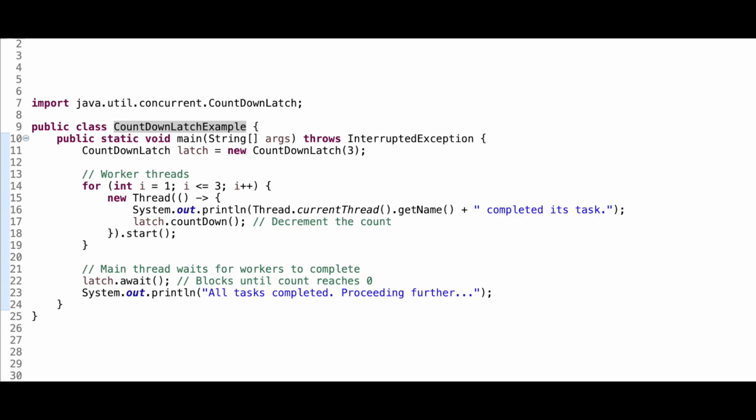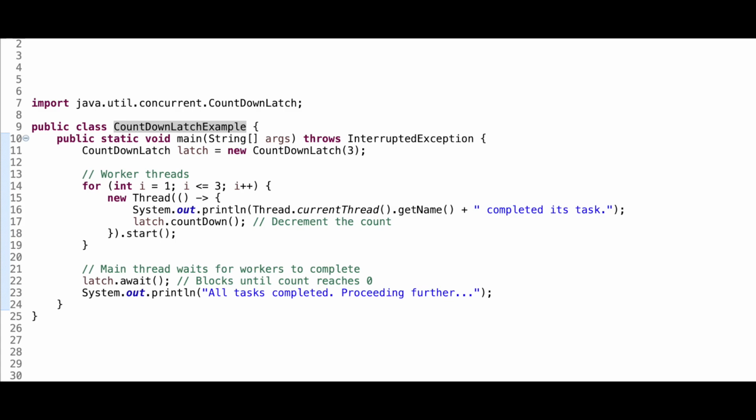saying is create 3 worker threads, okay, and then iterate over it. So now the first thing is that you want to use 3 worker threads. Now you have created 3 threads and you are printing here that this thread has completed its task, and then you will decrement the count using this countdown. Now a countdown latch cannot be reused after the count reaches 0. So that is why we are decrementing it using the countdown method.